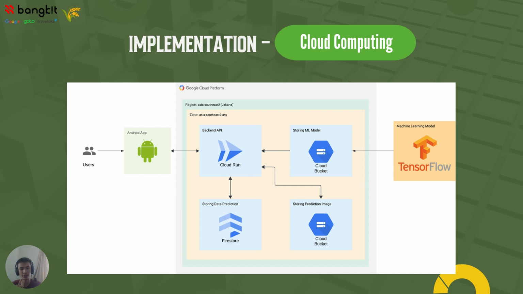The first one is Firestore, for storing structured prediction data such as analysis result. And the second one is Cloud Storage, where we store the prediction image in a separate cloud storage bucket for efficient handling.